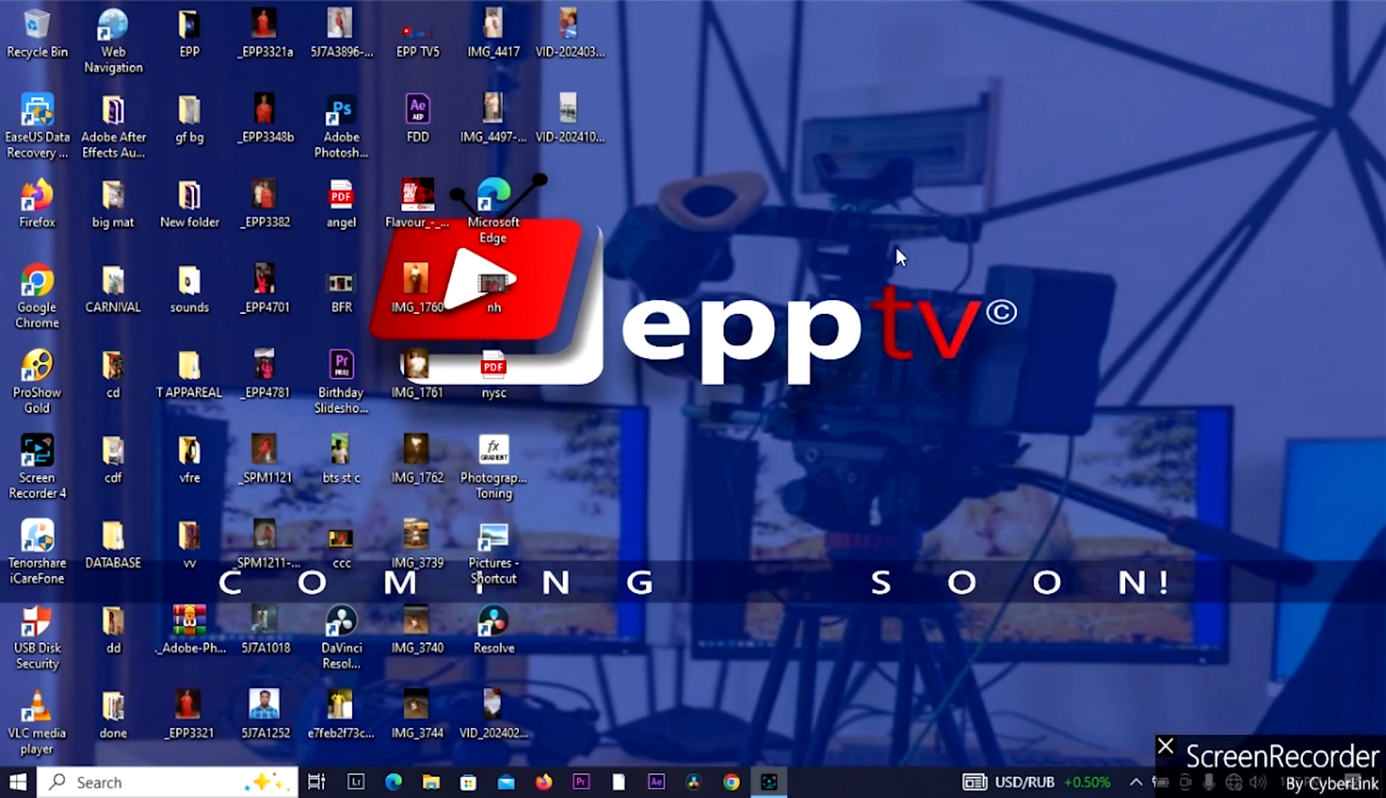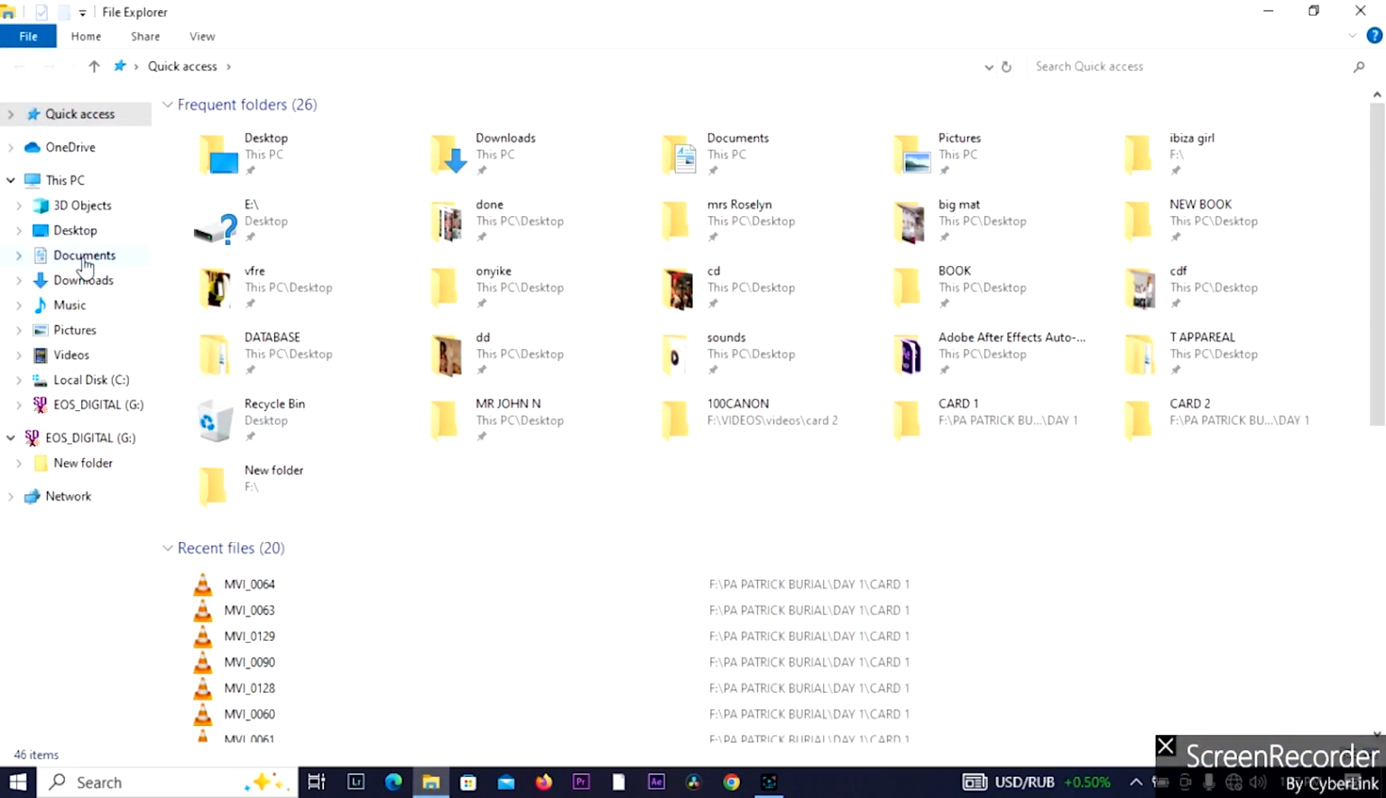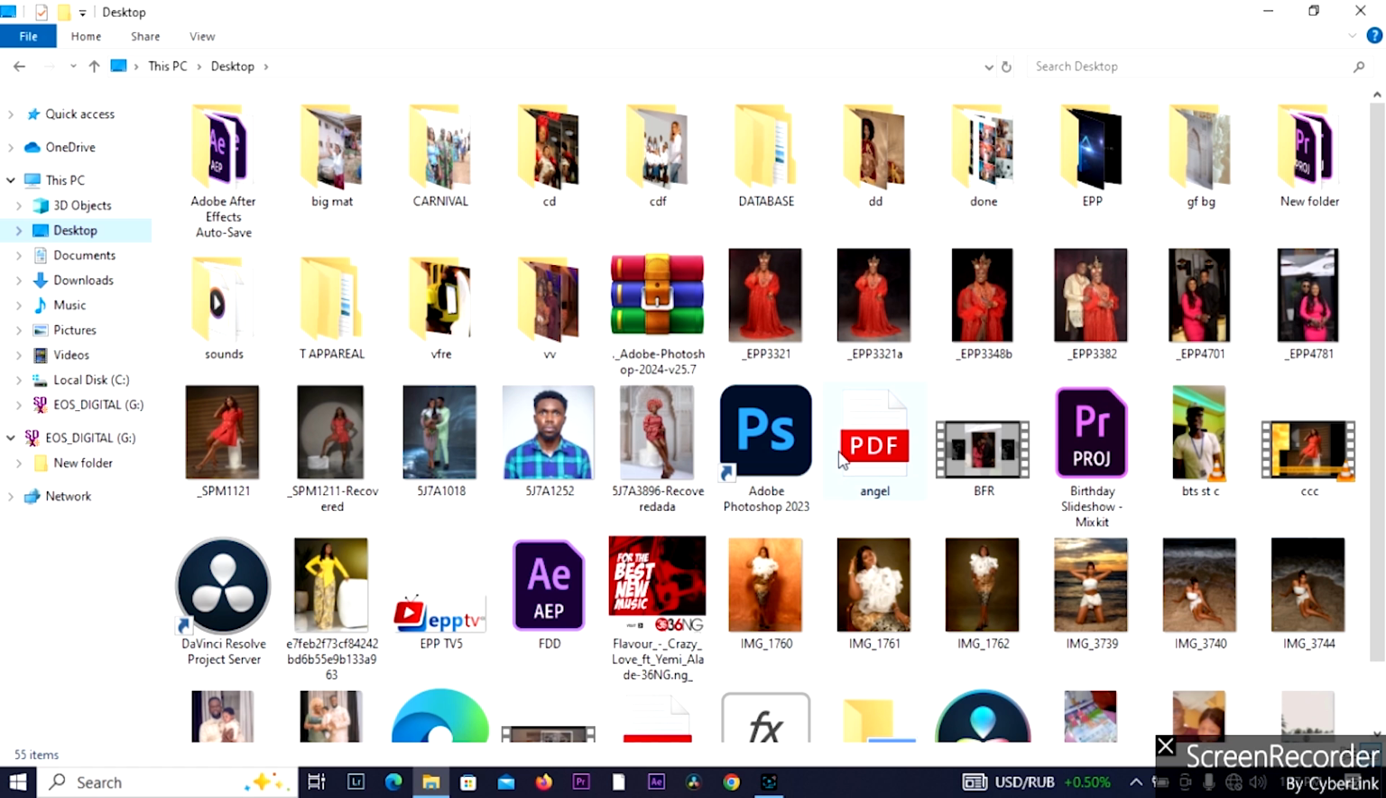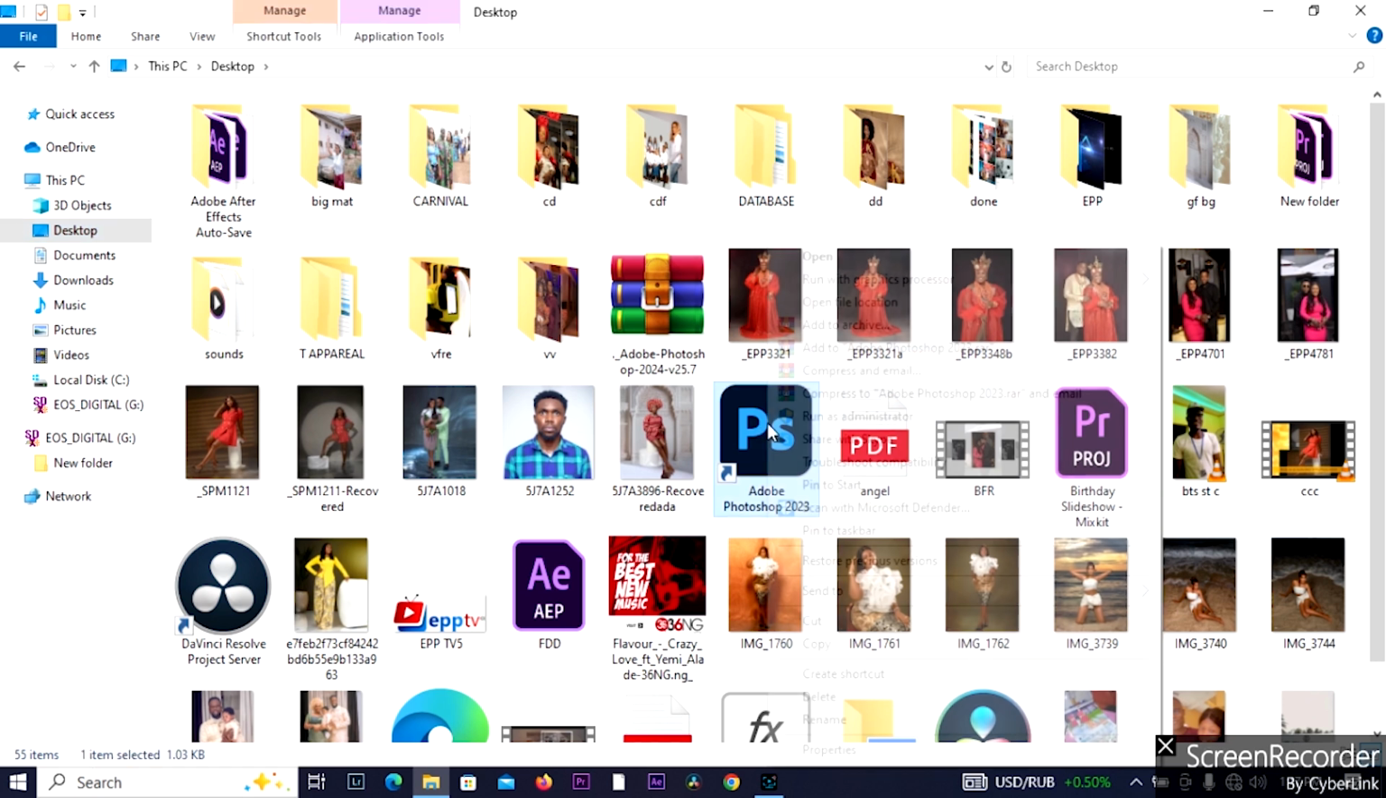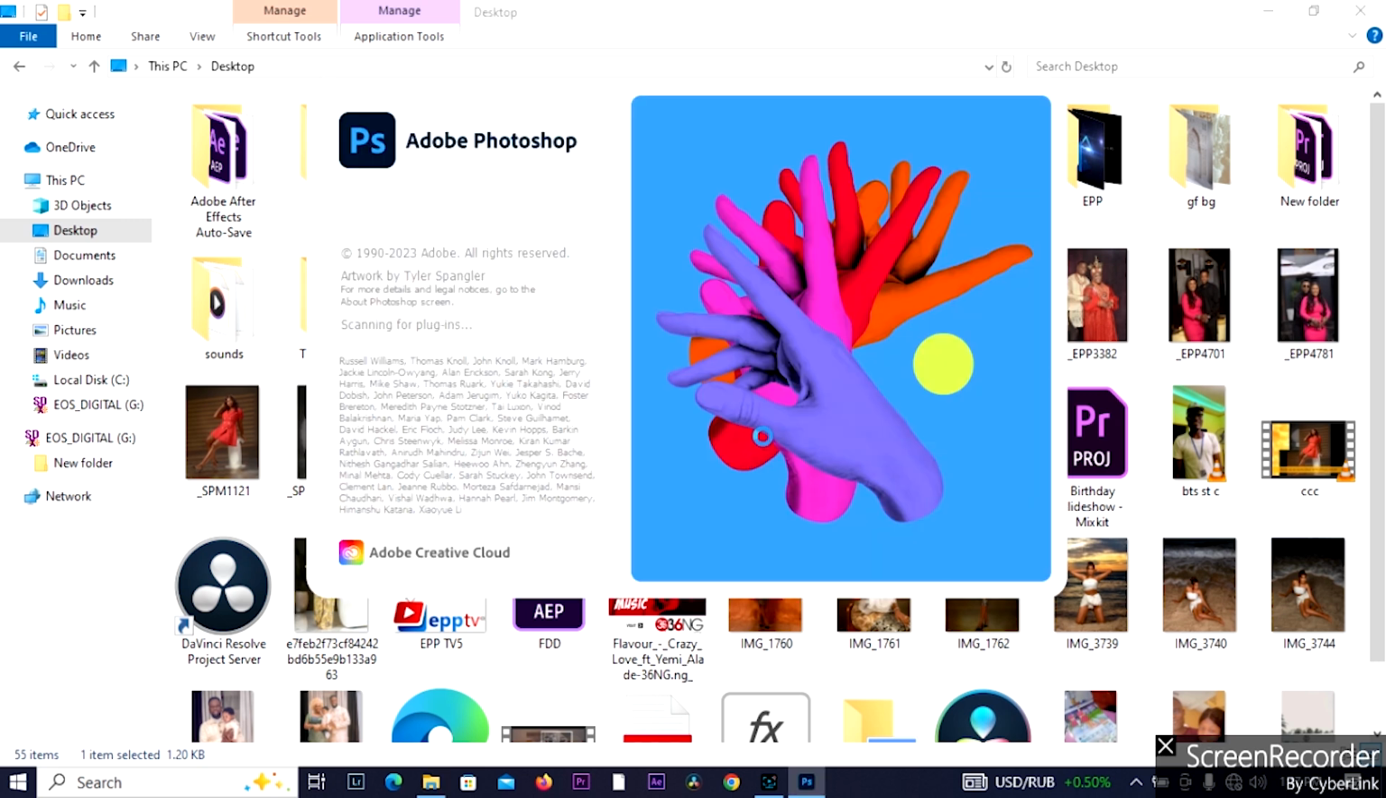Today we'll be looking at an introduction to Adobe Photoshop. Okay, let me open my Adobe Photoshop. This is my display. Let me go to a folder. Let me just open an image. Okay, let me open my Adobe Photoshop. Adobe Photoshop 2023.